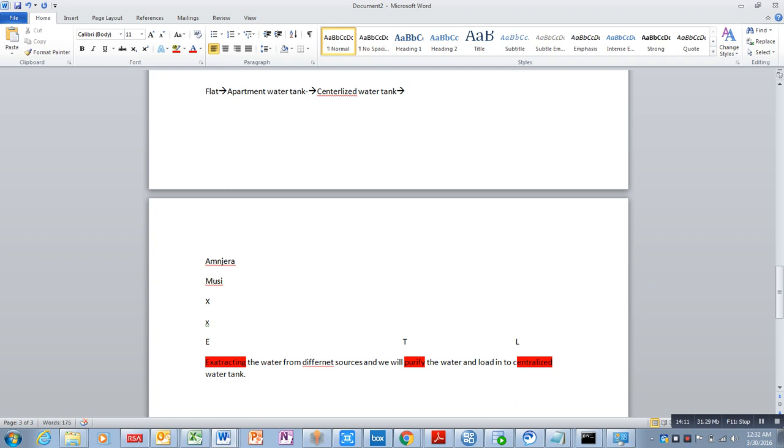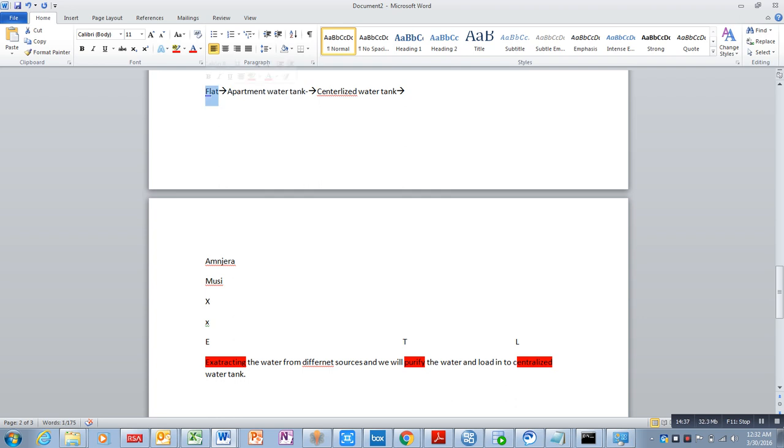The centralized water tank is nothing but a data warehouse. From there it comes to the apartment water tank, which is the data mart. From the data mart it comes to our individual flats. This is nothing but a data warehousing architecture, sir.